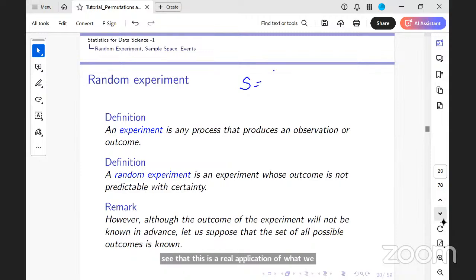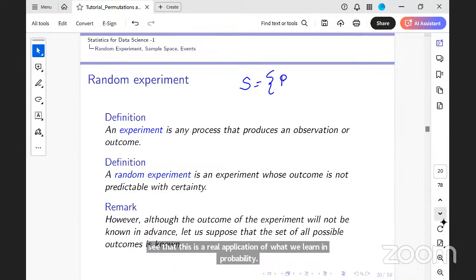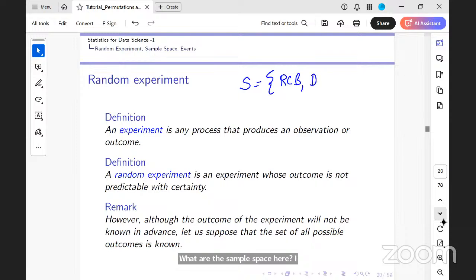What is the sample space here? Either RCB wins or Delhi Capitals wins. Is a tie allowed in the final? No, ma'am. What happens if they tie? Super over. What happens even after the super over?